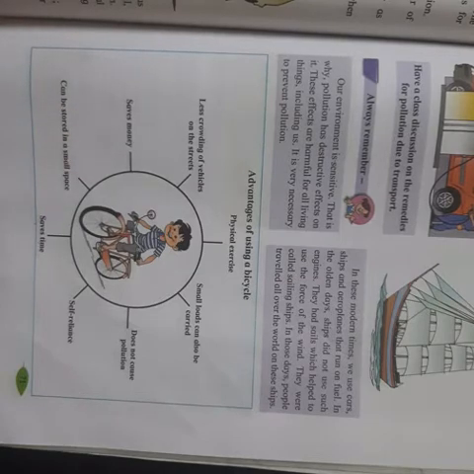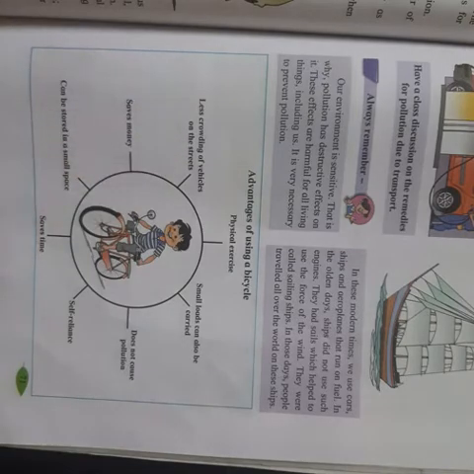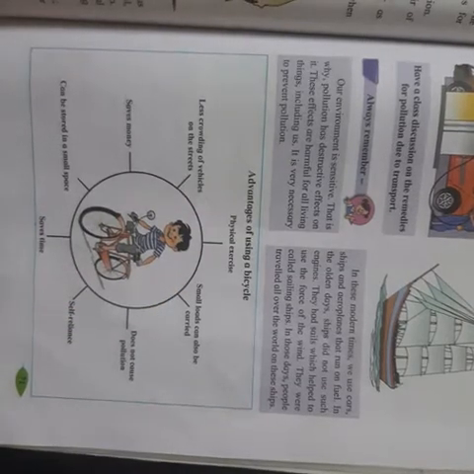It saves money. No need to spend any kind of money for servicing, for petrol or anything, right? Less crowding of vehicles on the street. Because of bicycle, there are no traffic jams, no crowd. So these are some of the advantages of using bicycle.